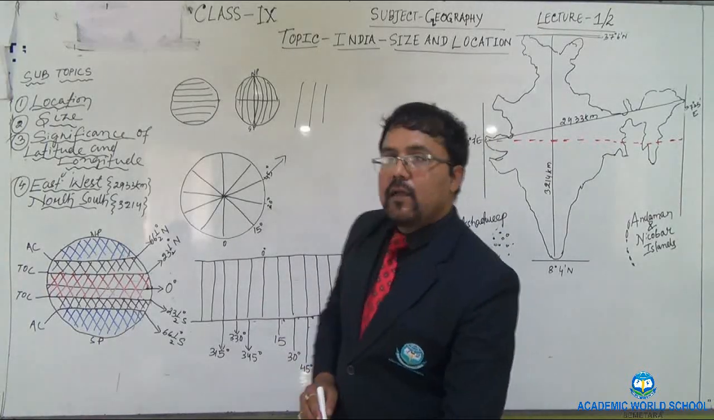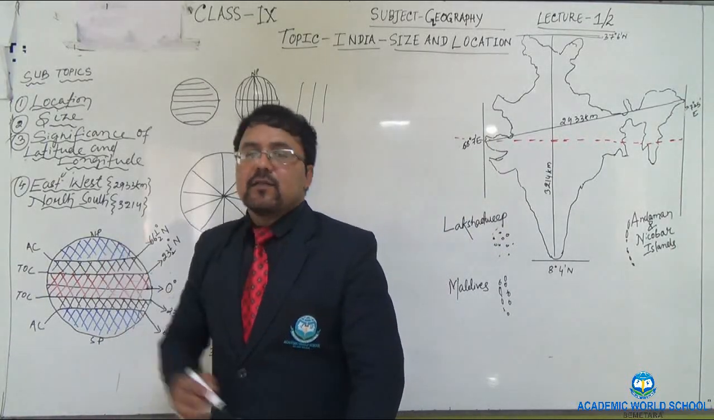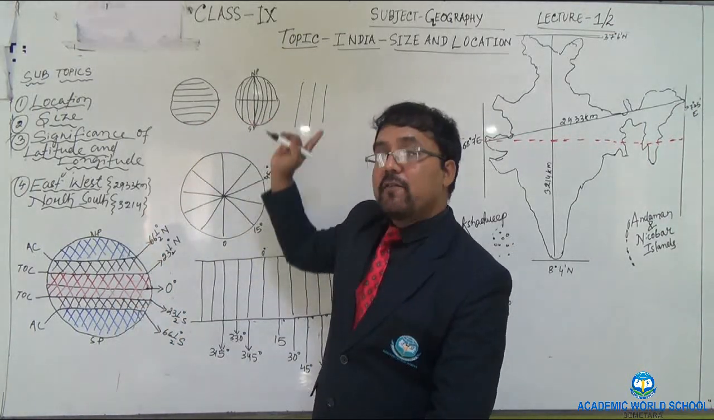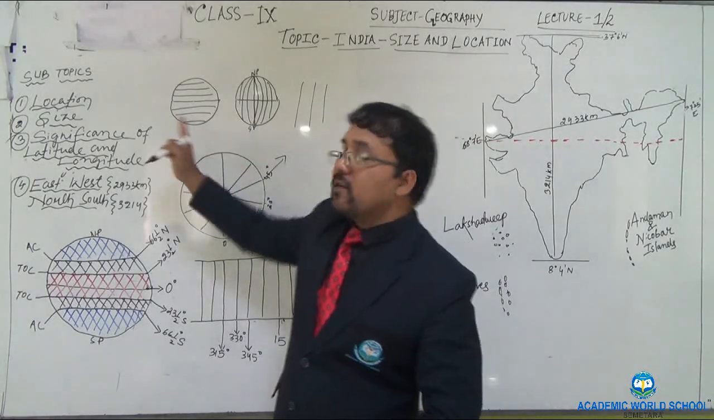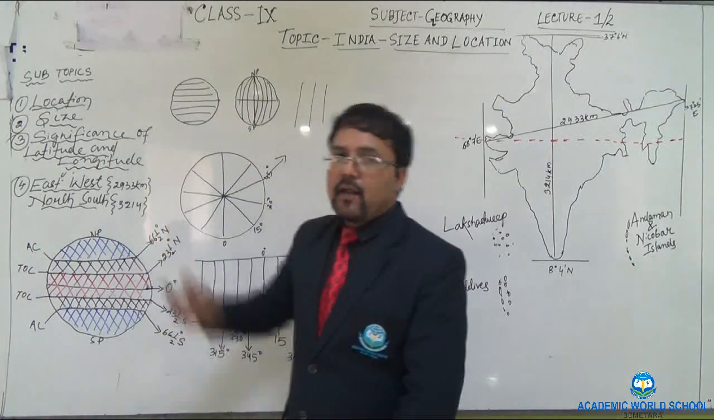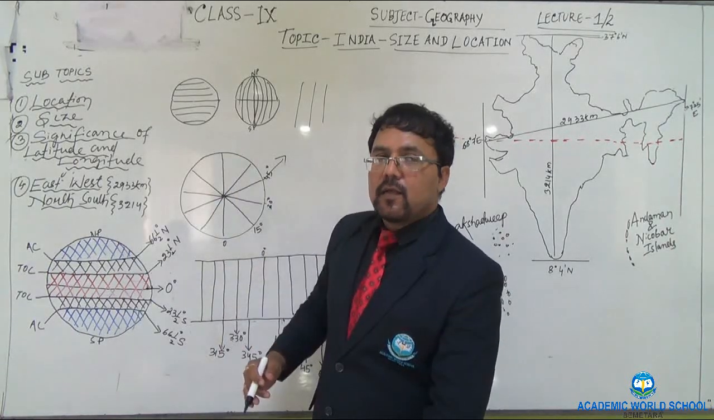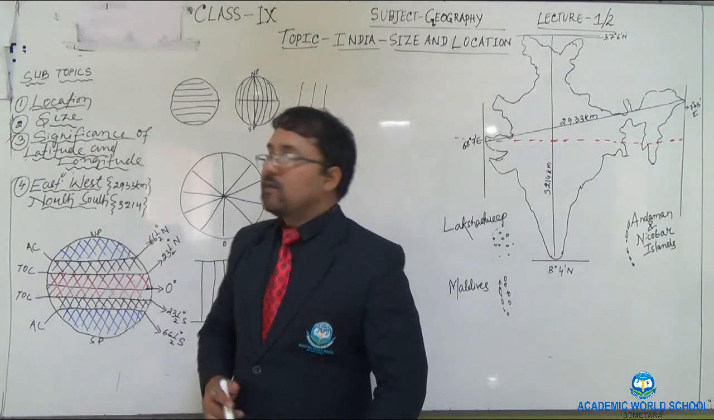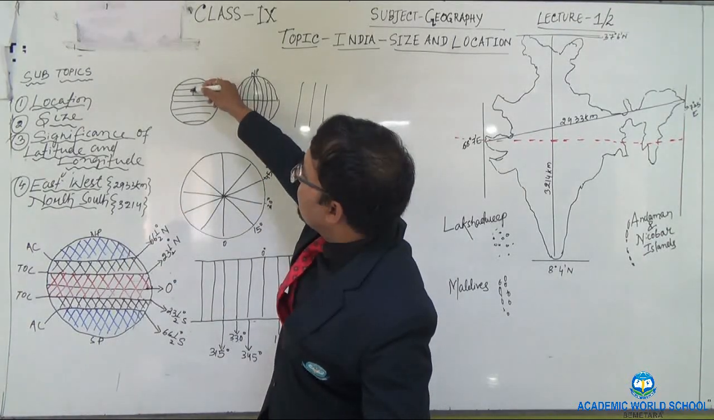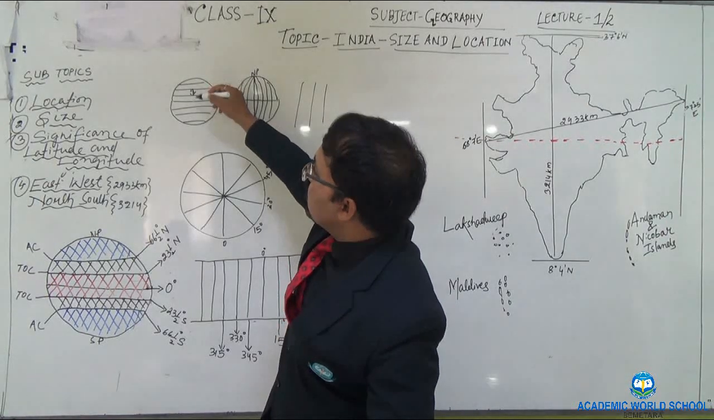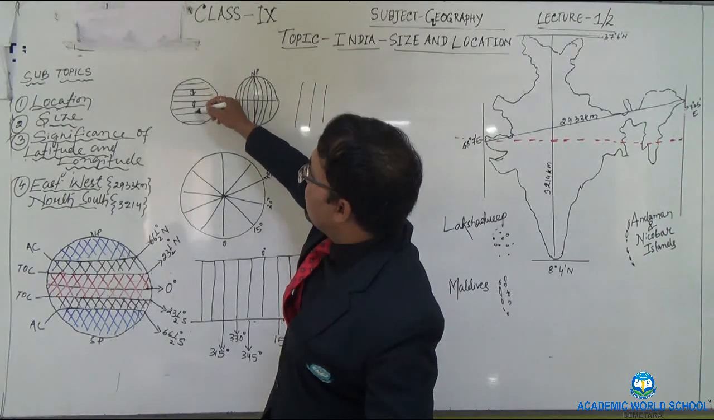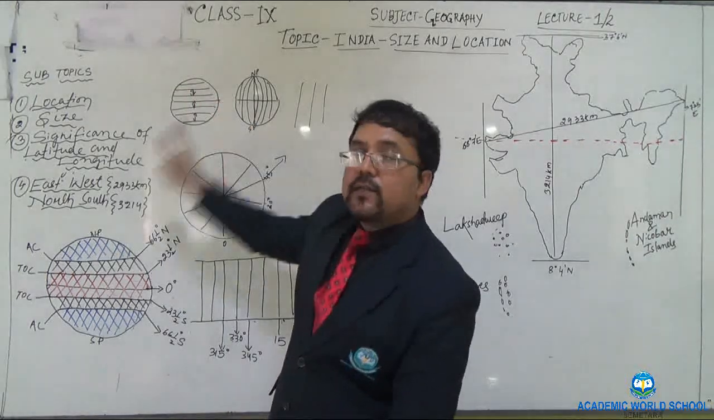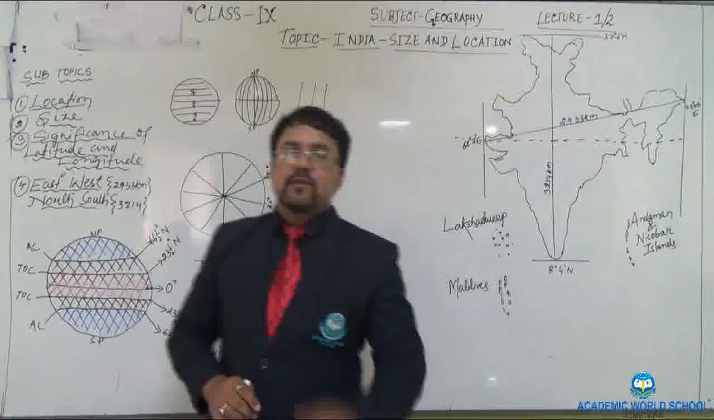Next, what are latitudes? Latitudes are different from longitudes. Longitudes are semicircles and latitudes are full circles, and they are parallel. They are parallel circles, which means the distance between every two latitudes is equal. The distance between these two latitudes and between these two latitudes are equal. That is why latitudes are parallel circles.